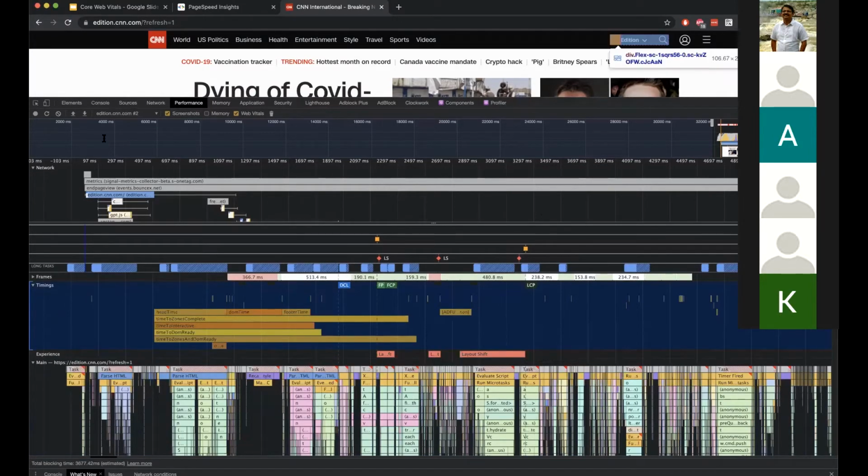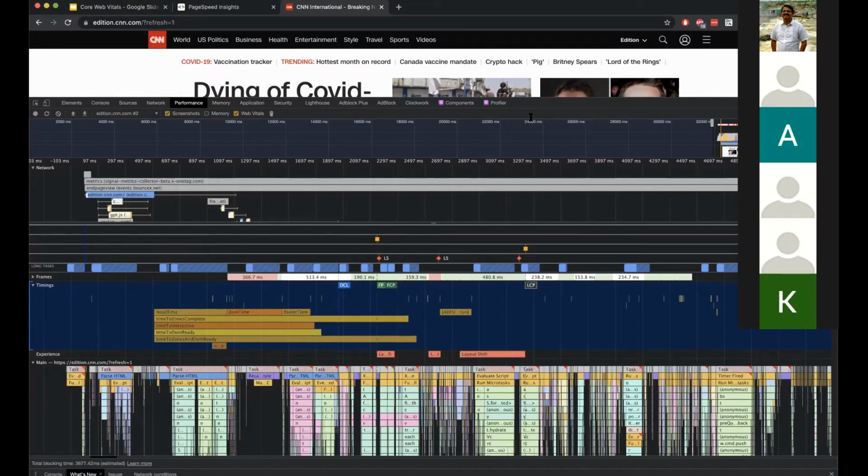Yeah. In here, if you see this timings tab, this tab has all the metrics registered for this page. So when I click on this, this is an LCP. This is the first contentful paint. This is the first paint, and this is just the DOM content load event. The horizontal axis is the time. The LCP is nothing but the time taken from FCP, first contentful paint, till this LCP is loaded.